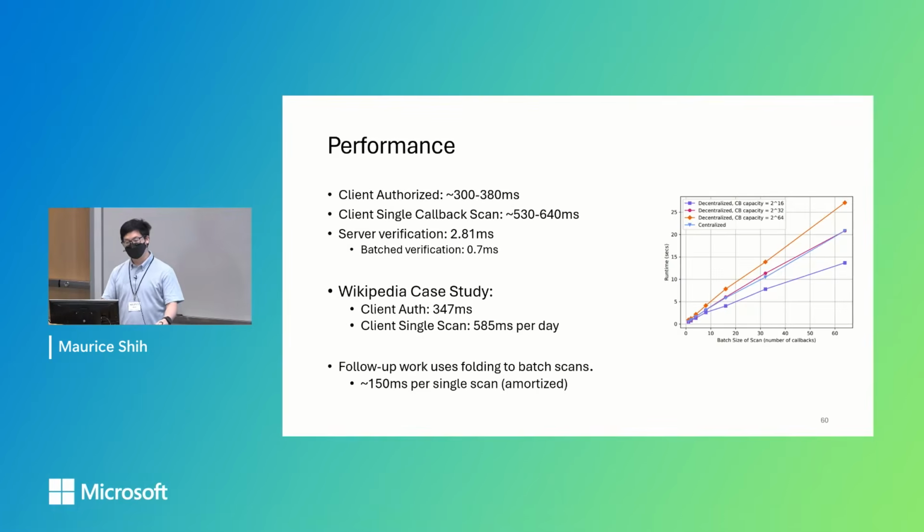Even with all this complex logic, client authorization is only about 300 to 400 milliseconds. A single callback scan is around 400 to 600 milliseconds. And the server verification is around 2.8 milliseconds, or 0.7 with batching. With Wikipedia's numbers, US Wikipedia, we show that these are actually pretty reasonable times. I don't think anyone can make an edit in less than half a second. Follow-up work uses folding to batch scans, and this reduces the time required for a single scan to about 150 amortized.